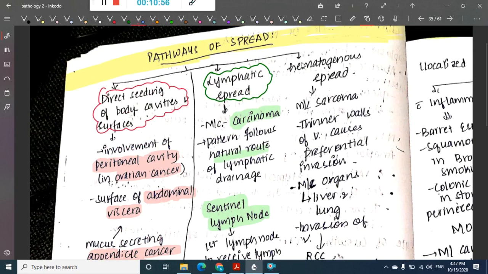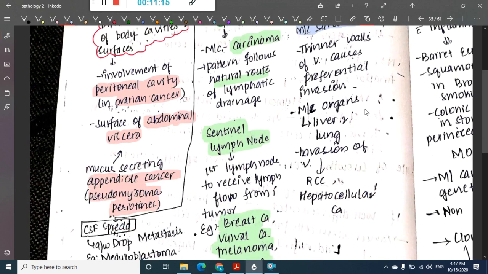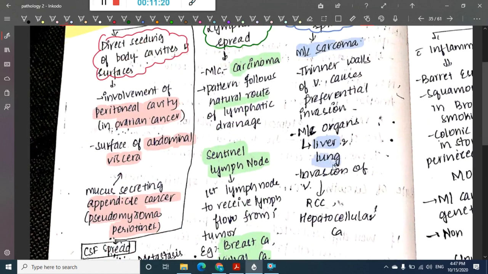Then we have the next thing, hematogenous spread. Hematogenous spread most commonly occurs in sarcomas. Here the thinner walls of veins cause preferential invasion. The most common organs where there is hematogenous spread include the liver and lung.